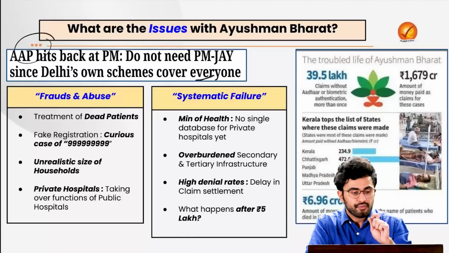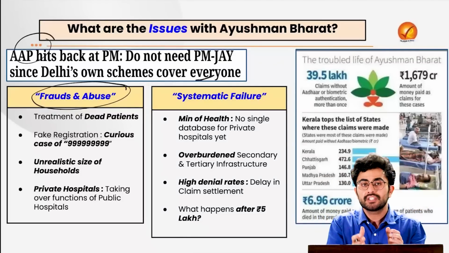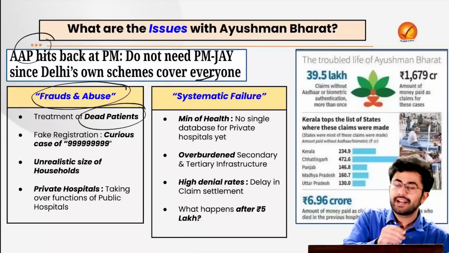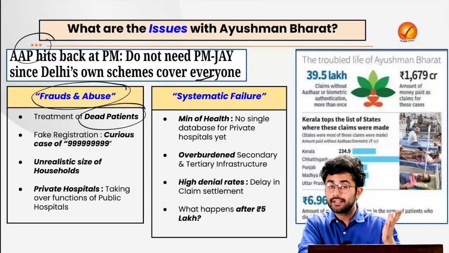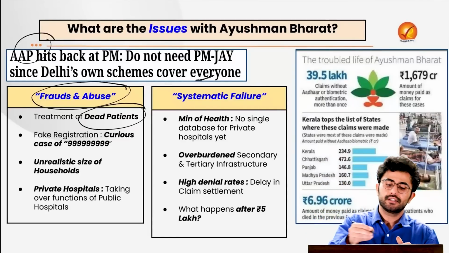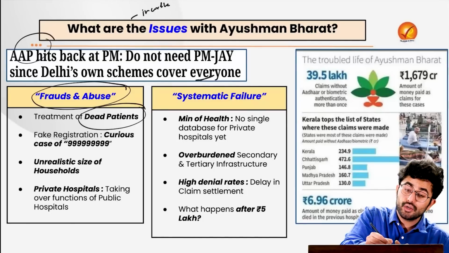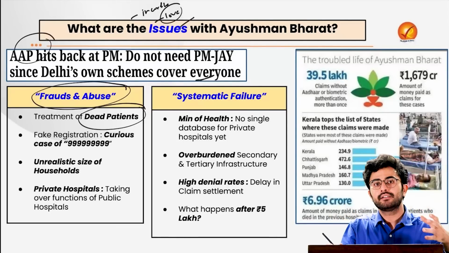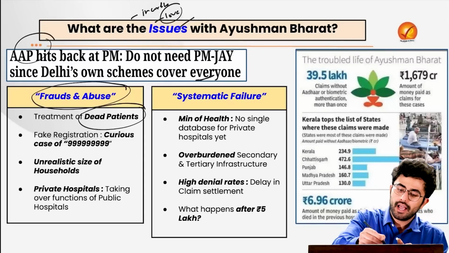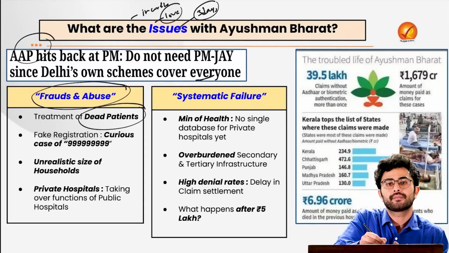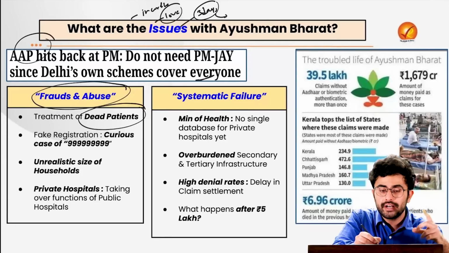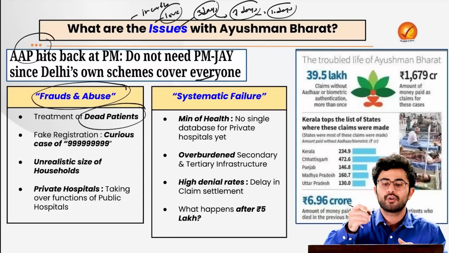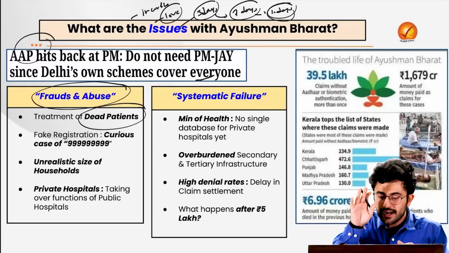What are the issues? First is obviously the frauds and the abuse cases under the Ayushman Bharat. The first is the treatment of dead patients. Sounds a bit absurd, but yes, indeed this is happening. Imagine that I am suffering from any kind of incurable disease. Let's say, for example, love. And then I go to the hospital and I get impaneled under this Ayushman Bharat. And as luck would have it, I die after 3 days. But the hospital will keep on treating me for the next 7 days so that they can charge a hefty bill from the government of India for the next 10 days. And this was exactly what was happening.